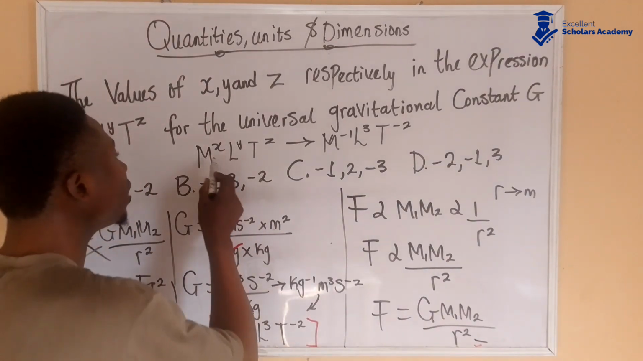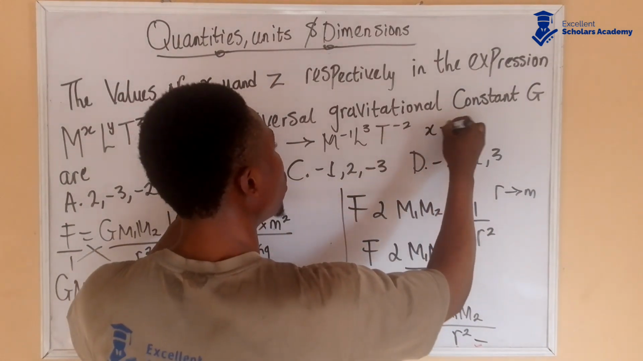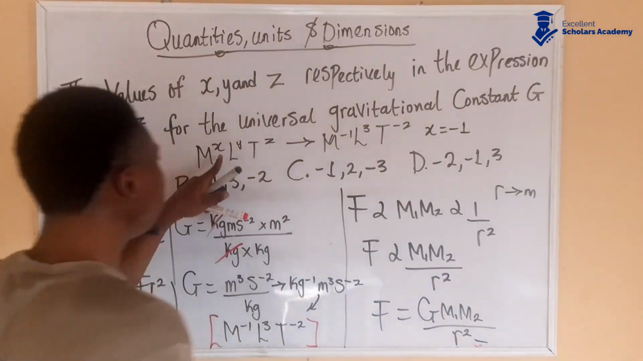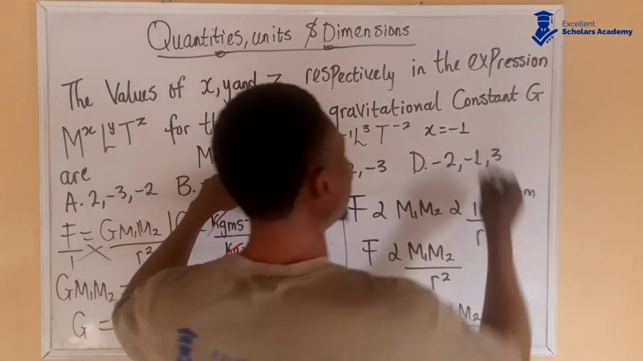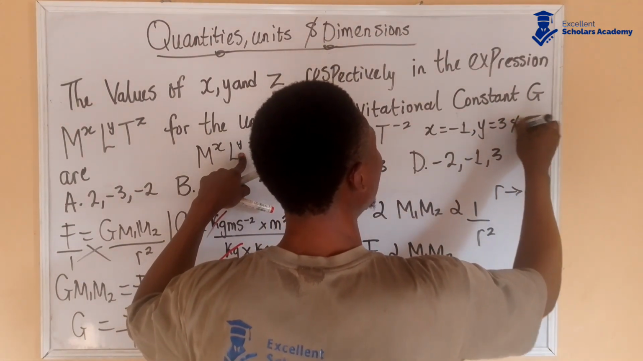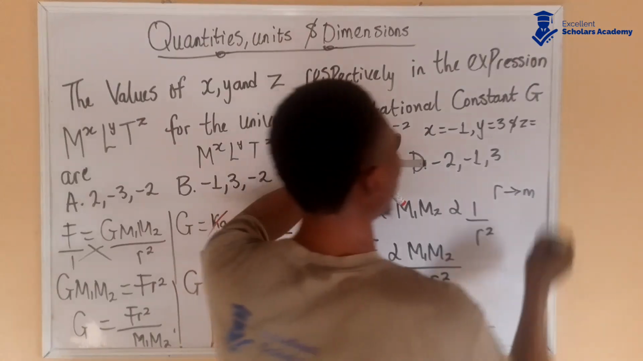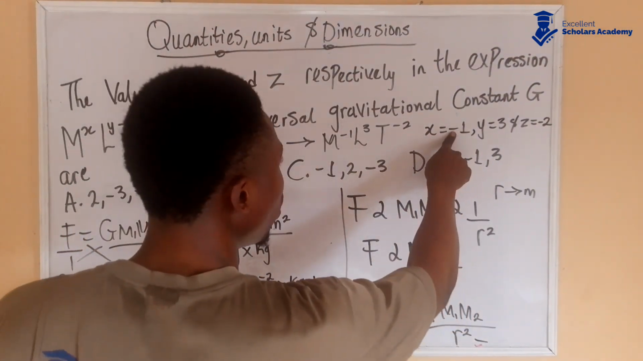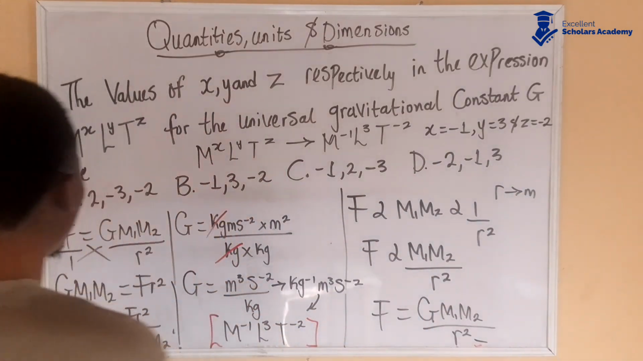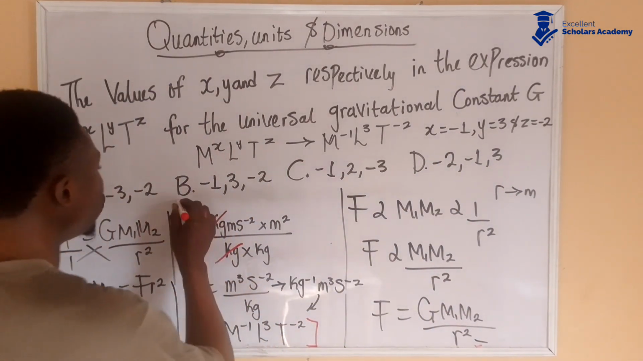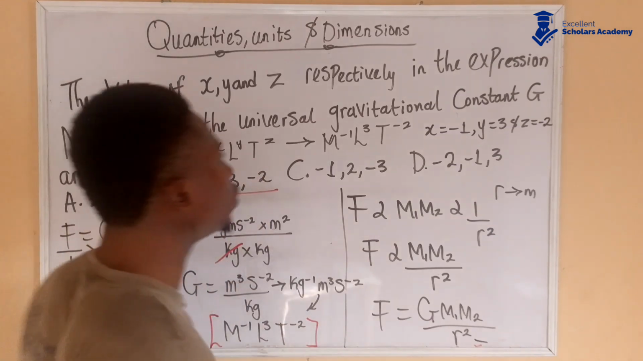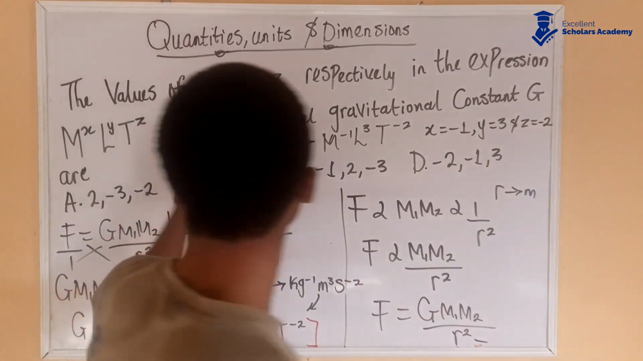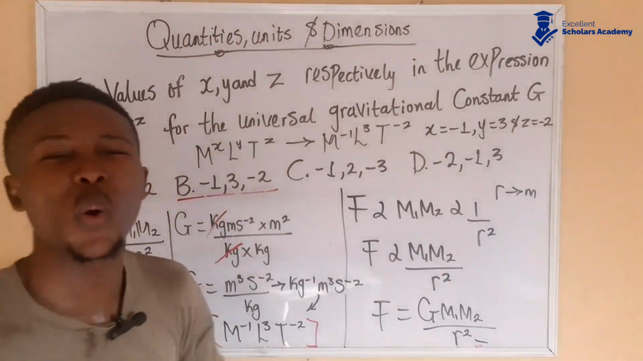So comparing both sides, you find out that x is equal to, sorry, not 1, minus 1. Compare this and this. Now you find out that y is 3, and z is equal to minus 2. So the values are minus 1, 3, and minus 2. So that should be option B. Minus 1, 3, and minus 2. So the values of x, y, and z are minus 1, 3, and minus 2 in the expression for the universal gravitational constant G.